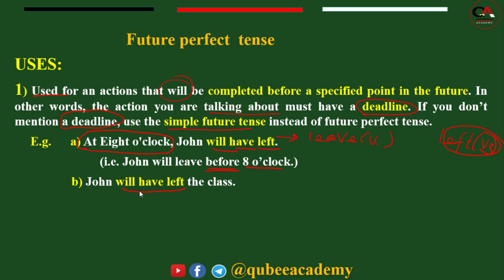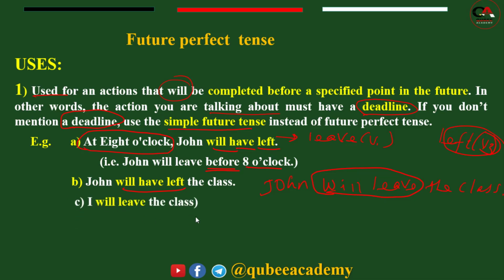So instead of this, we have to use simple future. That means John will leave. Rather than will have left, it is better to say John will leave. In order to correct the sentence, we have to write like this one: John will leave the class, because there is no deadline. When there is no deadline in the sentence, we have to use simple future.